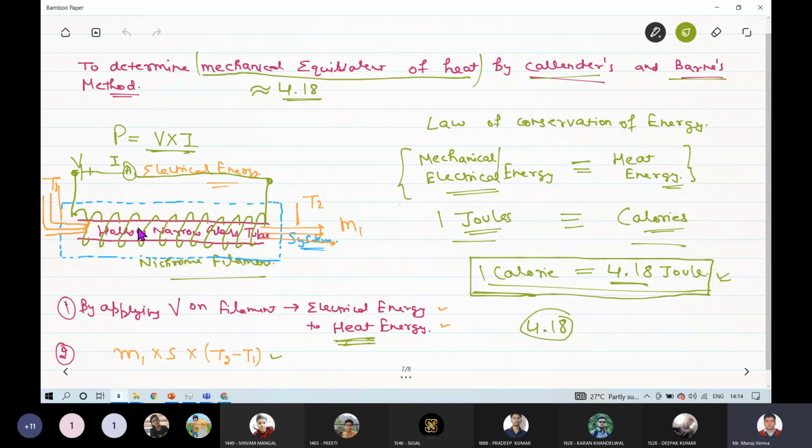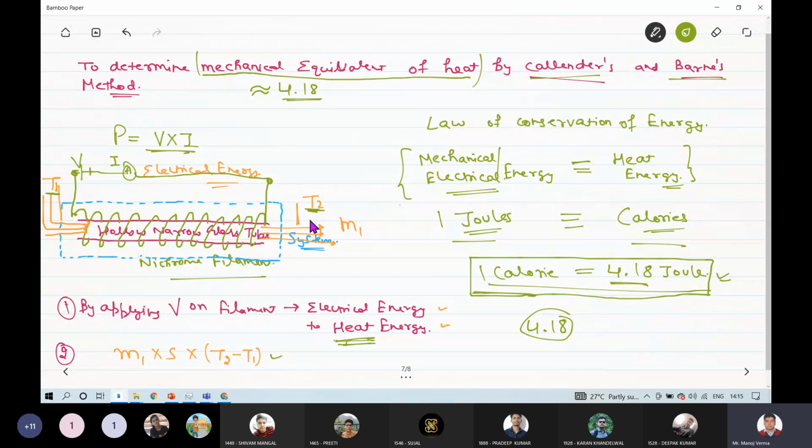Thermal equilibrium in this case is a condition when the temperatures of the water, T1 and T2, remain constant, become stationary, become steady. And at that point, if the temperature at the T2 thermometer is not changing, then that means whatever heat energy is being produced from this electrical energy, the same heat energy is being expelled